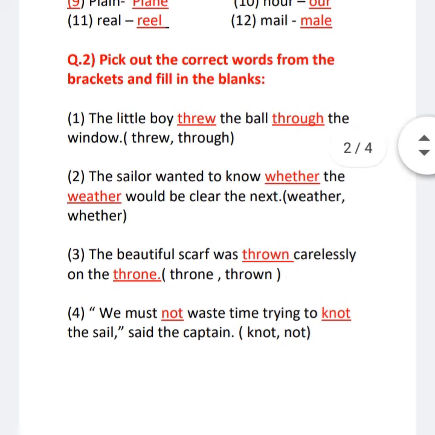Now let us see the second question. Pick out the correct words from the bracket and fill in the blanks. Both homophone words are given, but they have different meanings, to complete a sentence. Okay, now let's see the first one. The little boy blank the ball blank the window. Over here in the brackets, two homophones are given, the same sound, but the meanings and spellings are different. So which word will come where?